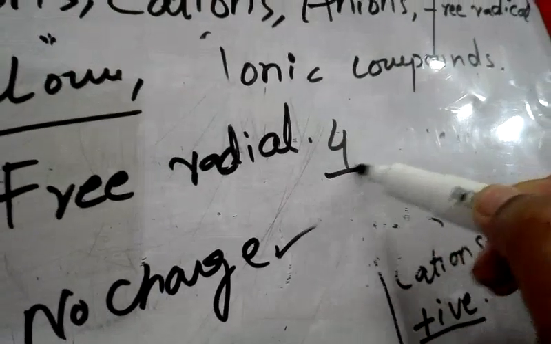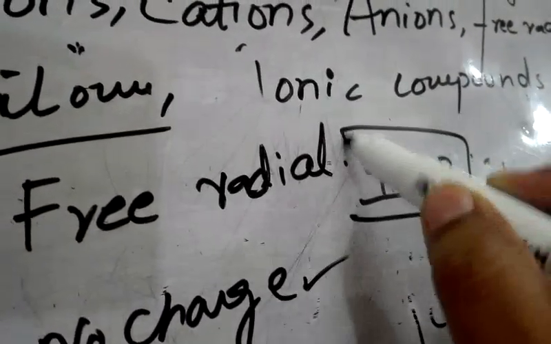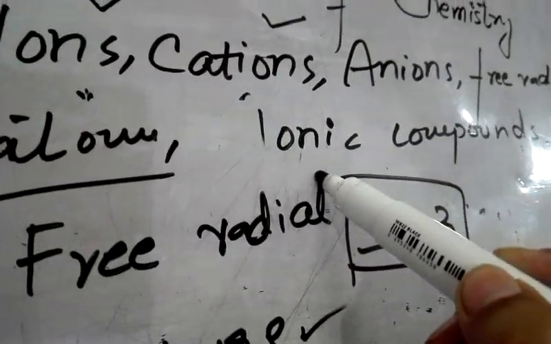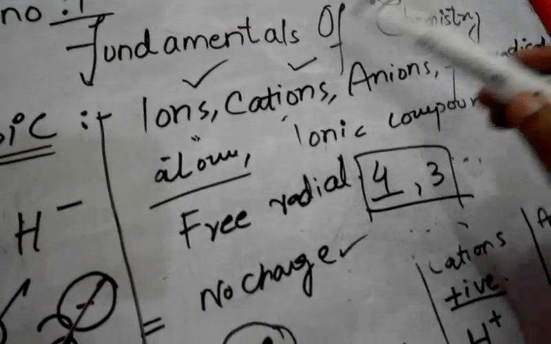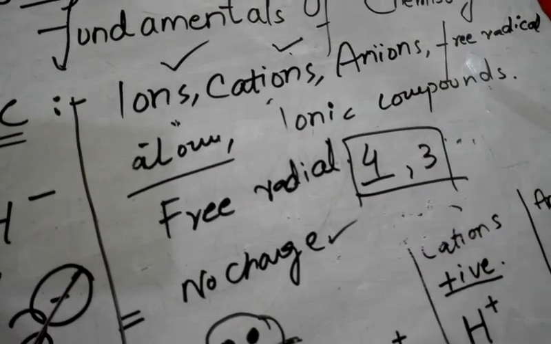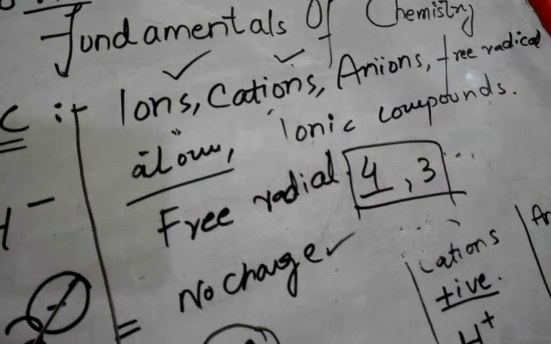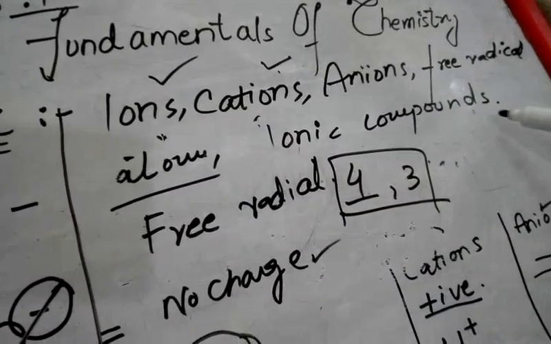If there are 4 cations and 3 anions, so there is a difference, so it is not neutral. What is ionic compound? Ionic compounds are those compounds which have same number of cations and anions in them. Alright class, today we have learned these 6 definitions about ions, cations, anions, free radical, atom and ionic compounds.